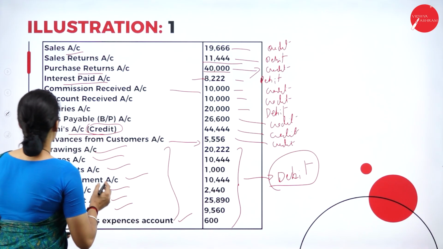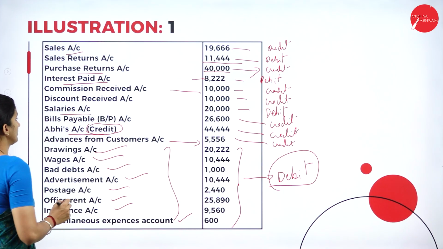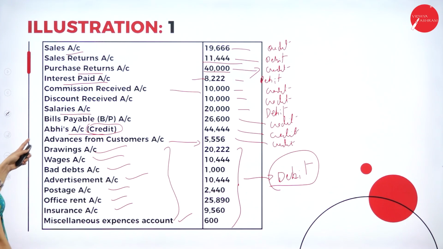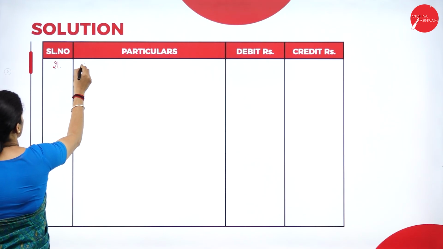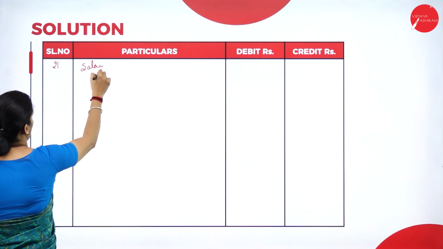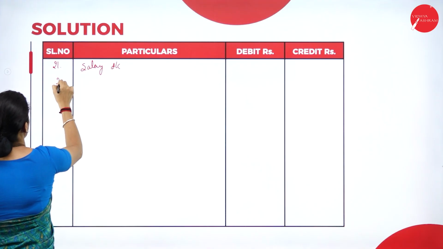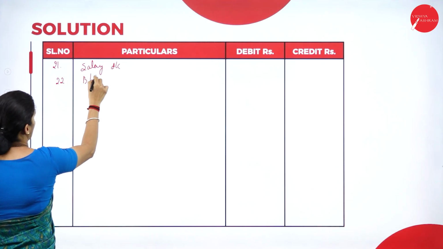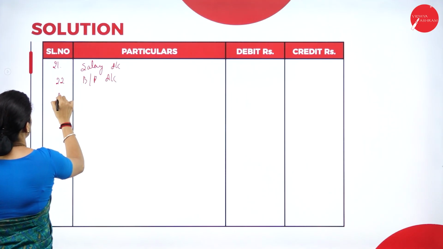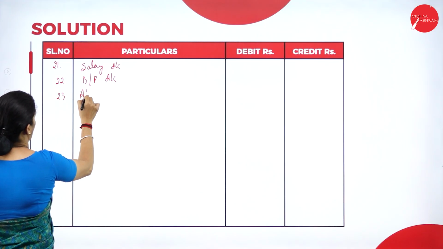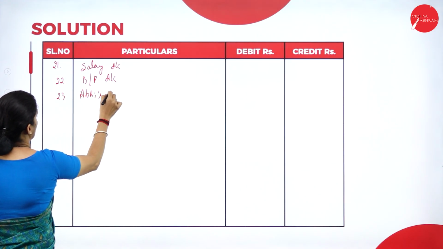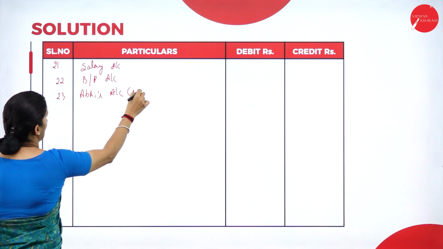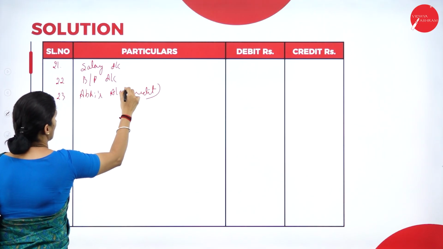Next we have salaries account, bills payable account and Abhi's account, all other credit balances.